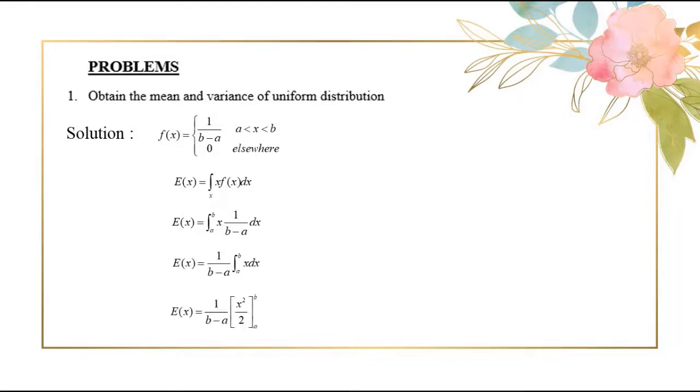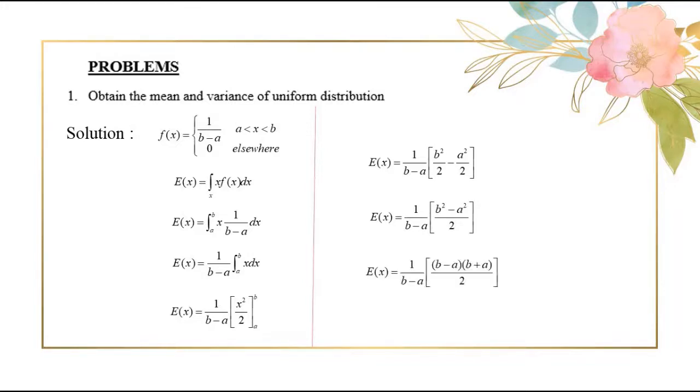Integrate x, which is x squared by 2. Apply the limits. Then b squared minus a squared is nothing but (b − a)(b + a). Cancel the numerator and denominator of b − a. So it will be left with (b + a)/2. That is, the mean of uniform distribution is nothing but the average of the endpoints.